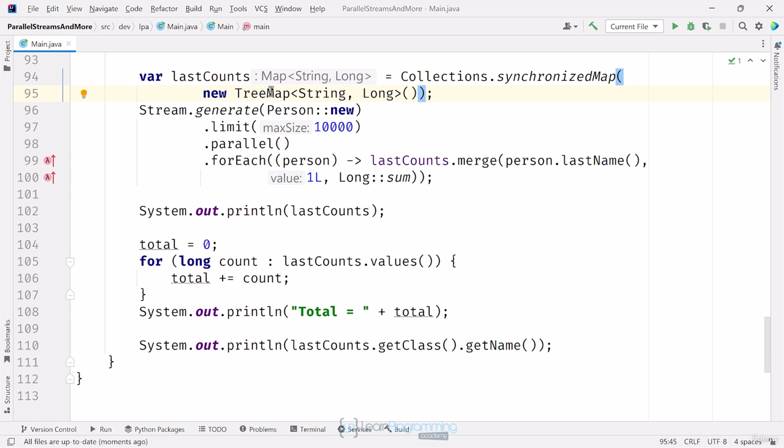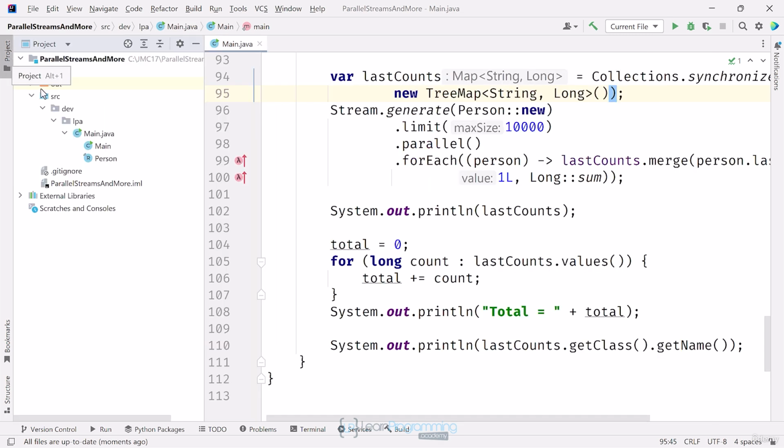Okay, so I've started with the map because it's often used with parallel streams to collect and aggregate data from large datasets. Next, I'll show you examples using other collection types. For arrays and lists, you can use the terminal operations toArray or toList respectively with parallel streams. Again, this means each parallel process will be collecting elements first in its own array or list, and the final part of the stream process combines each thread's data into a single source.